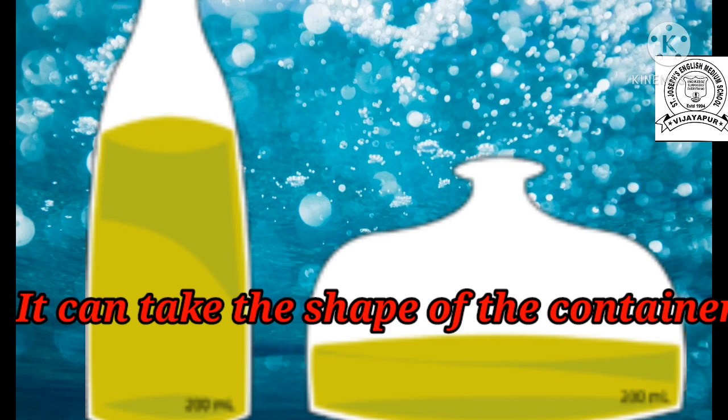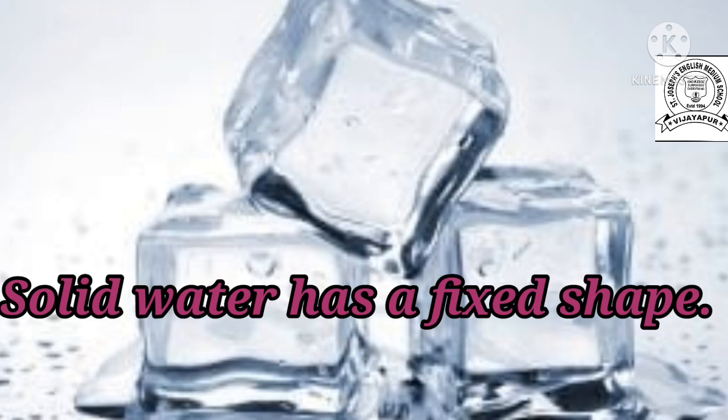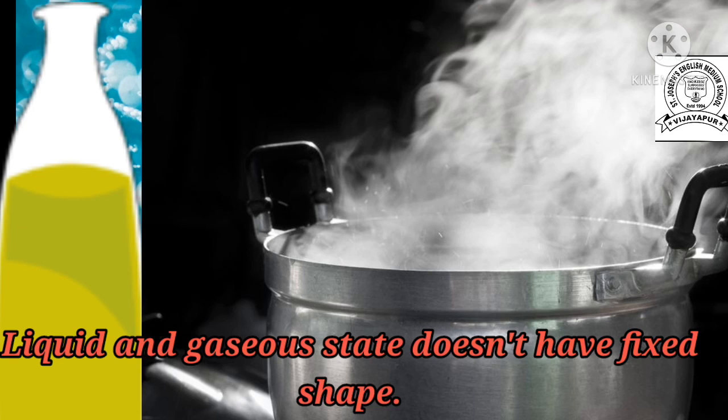The liquid and gaseous states of water do not have a fixed shape. They can take the shape of their container.